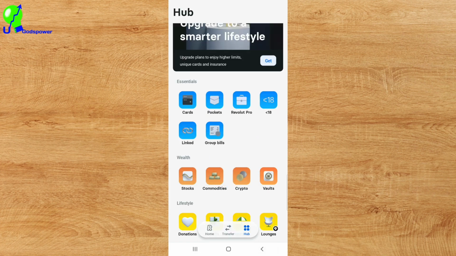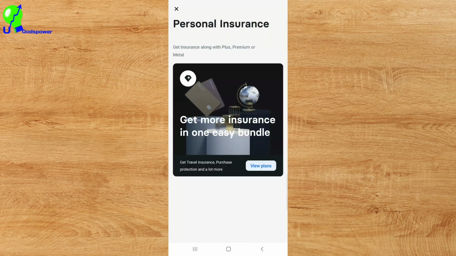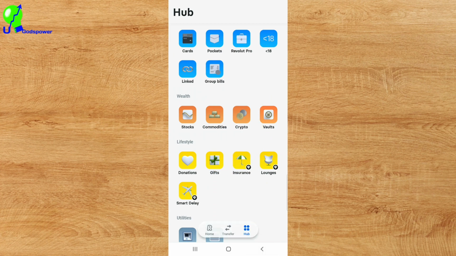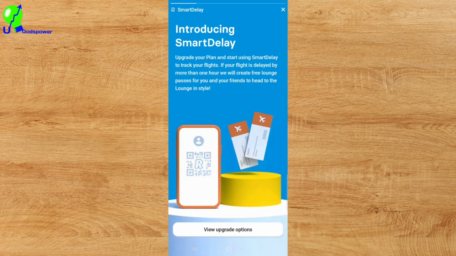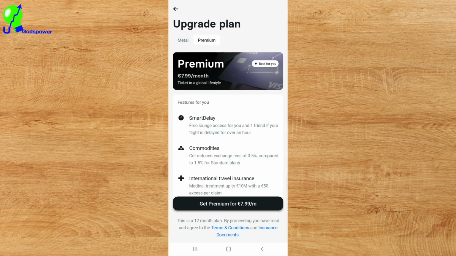And if we scroll down here, you can see that you can donate, you can send a gift, you can do insurance, you can do all those things here. See, get more insurance in one easy bundle, and you can do that on this platform. You can also buy some things online, like a flight ticket and all those other things. So I don't want to go into this, but I just want you to know about all these other things.